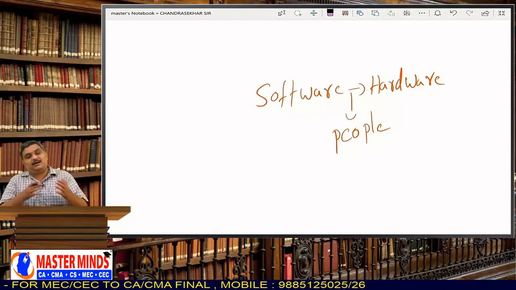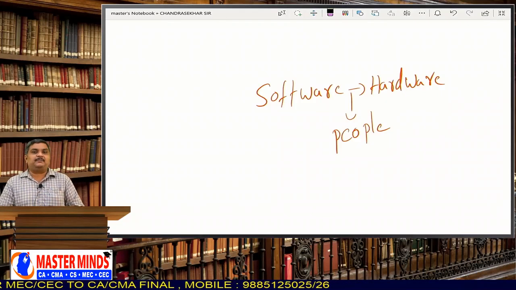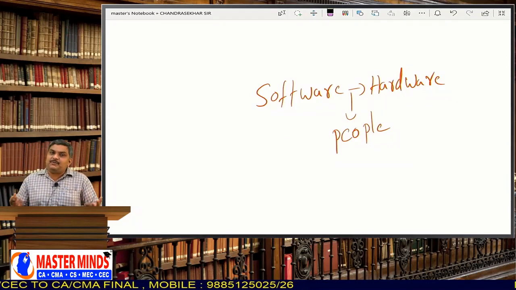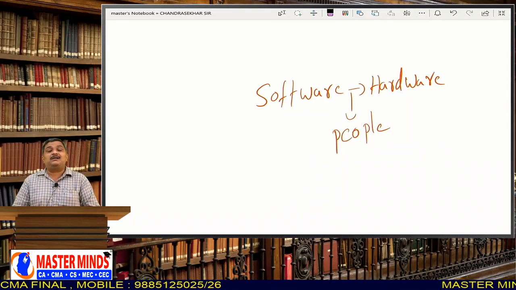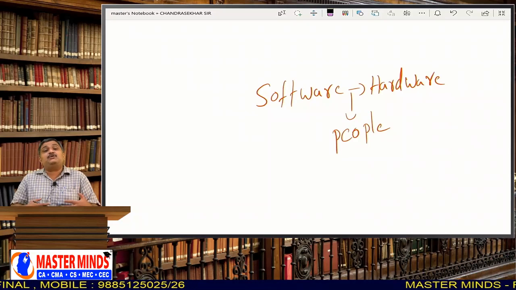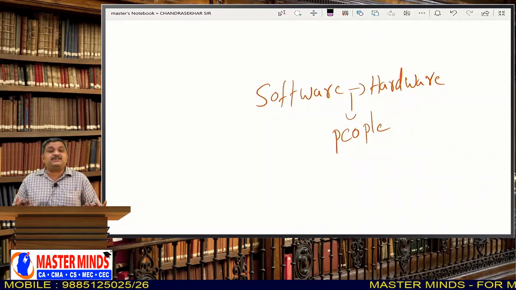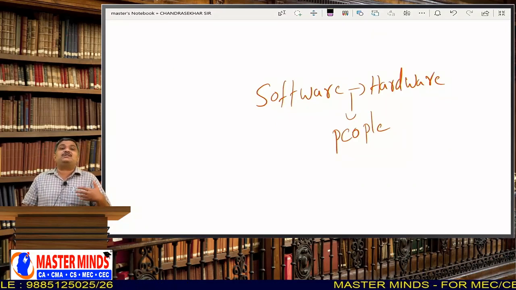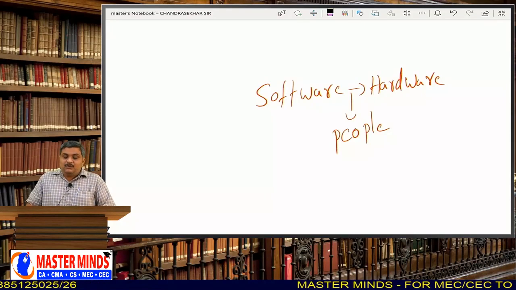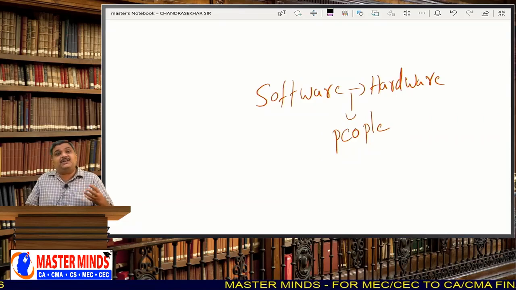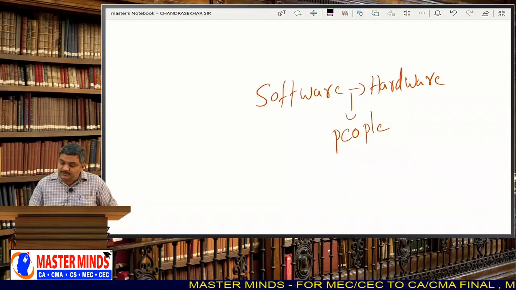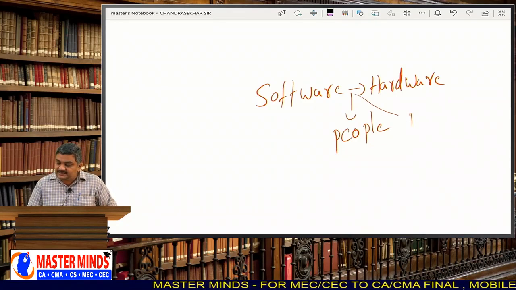Software is there, hardware is there, people are there. Then, is the information system ready? No. We need to have data. Without data, where can you get the information? Because already we studied, information is processed data. From where will you get the information if there is no data? So, definitely there should be another component, that is data.